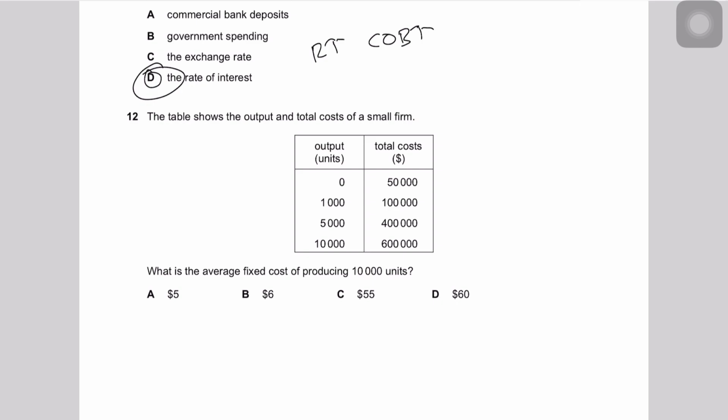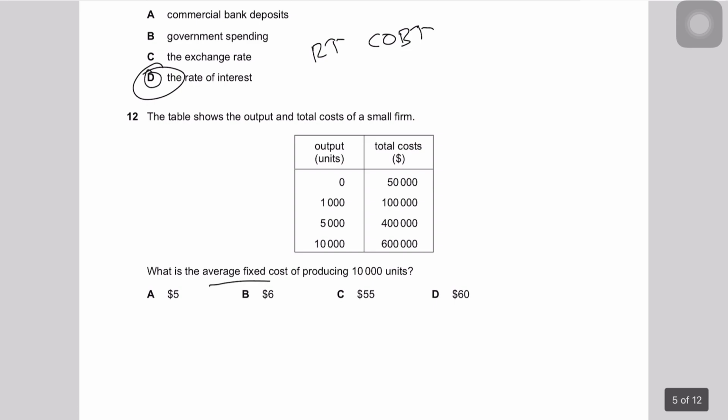So question number 12 says, the table shows the output and total cost of a small firm. Okay, so the output is given, the total cost is given. What is the average fixed cost of producing 10,000 units? This is a very simple question. Students would end up making calculations, but they're failing to understand that the answer is right in front of the table. They're asking you about the average fixed cost.